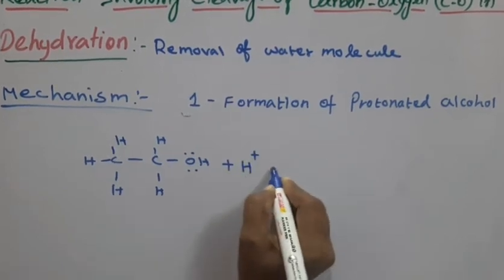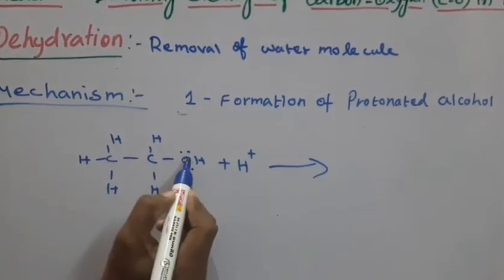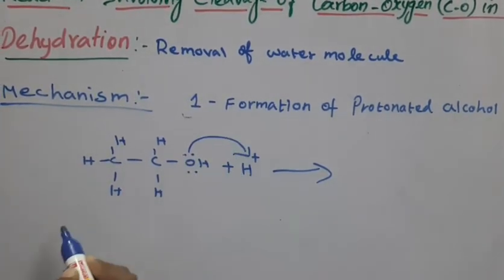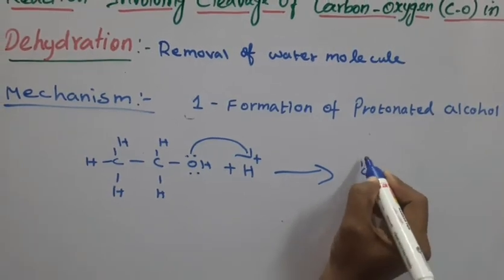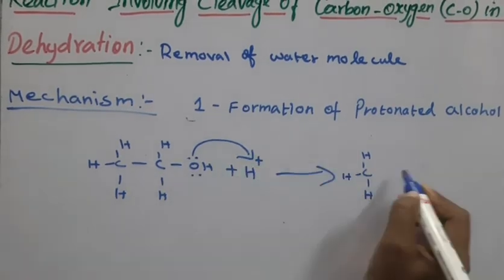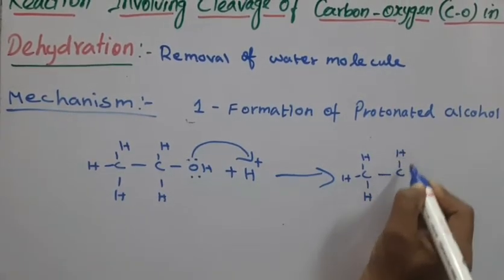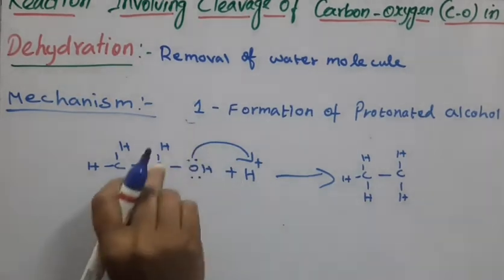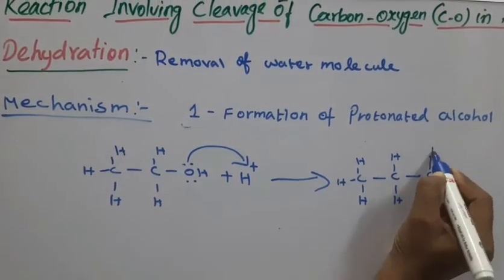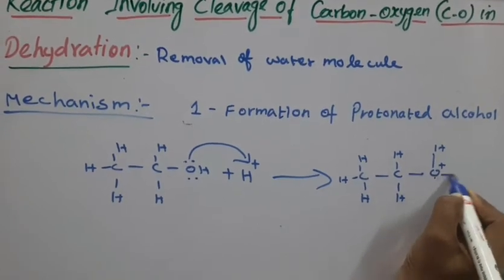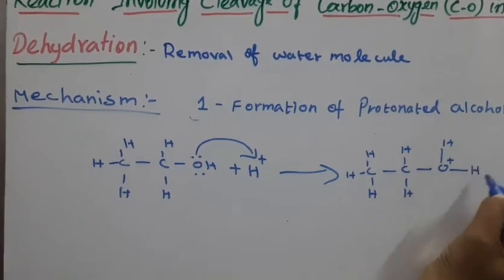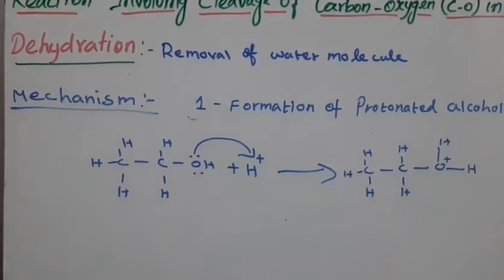H plus. This oxygen contains a lone pair of electrons, so protonation takes place. So what do you get? The protonated alcohol, with the oxygen carrying a positive charge and bonded to two H. This is the protonation reaction.